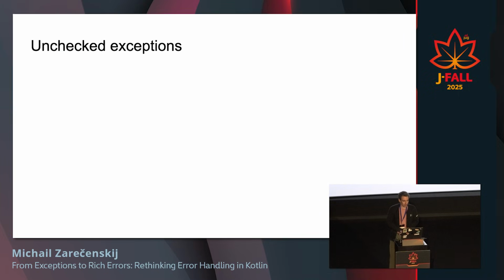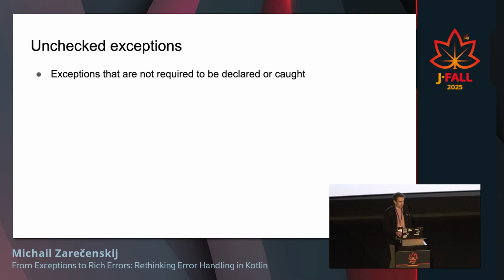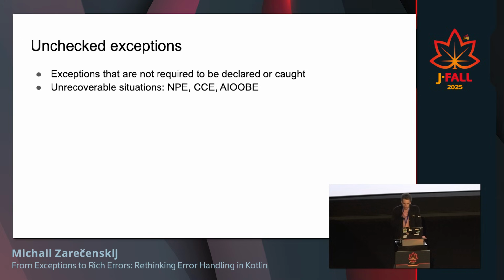Which leads us to the next topic. We have checked exceptions, and of course, it means that we have unchecked ones. Unchecked exceptions are those that are not required to be declared or caught, so the compiler won't force you to do anything with this exception at the call side. Initially, the idea was to use these kinds of exceptions for unrecoverable errors, like null pointer exceptions, class cast exceptions, array index out of bounds exception, and so on.